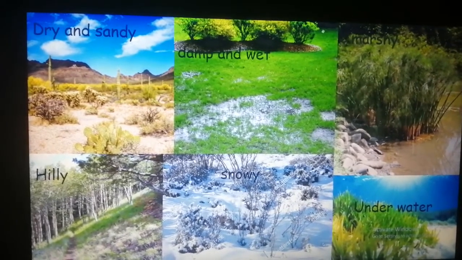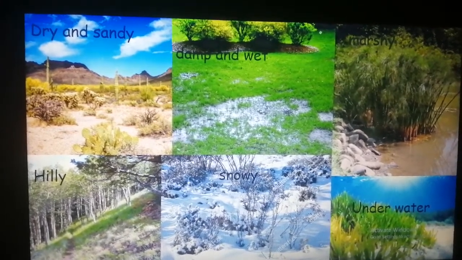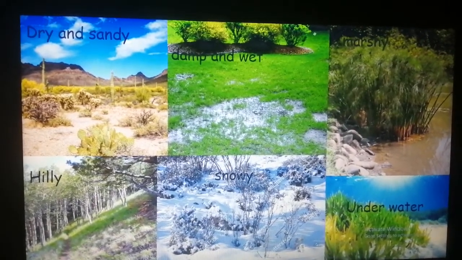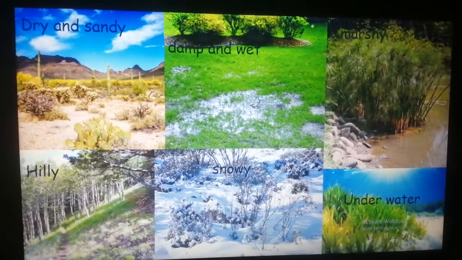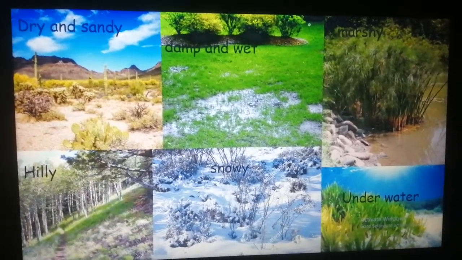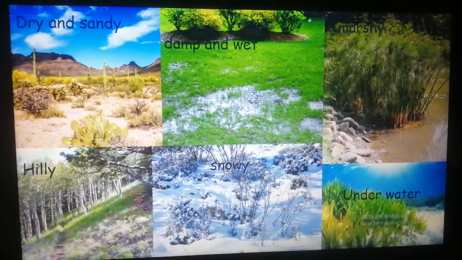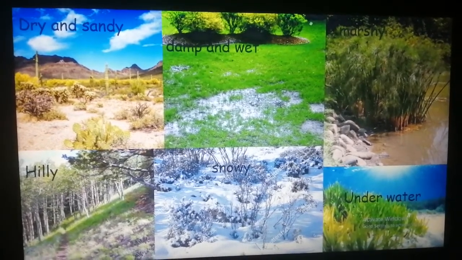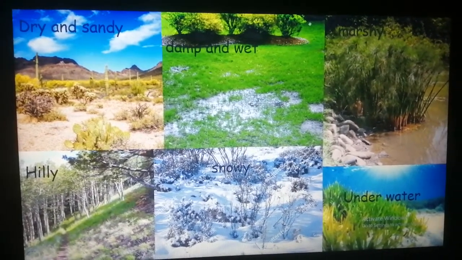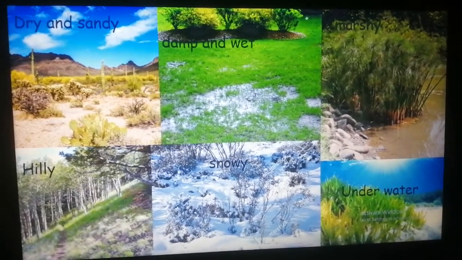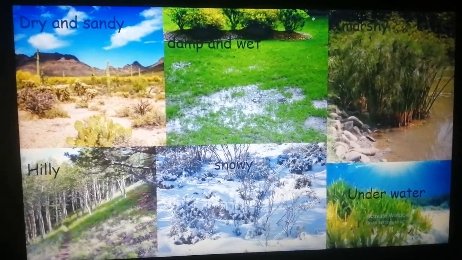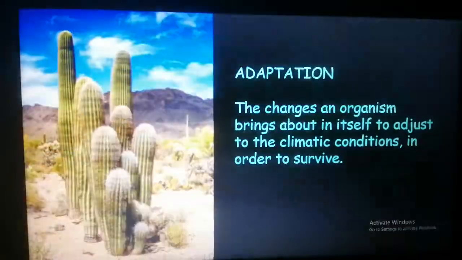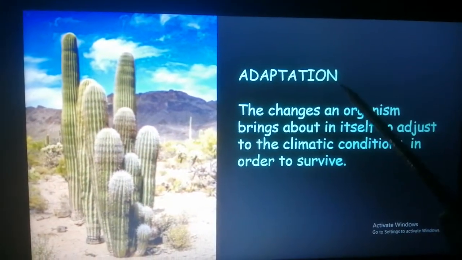Cactus has modified its leaves into spikes. Why? Because it grows in dry and sandy areas like desert, where water availability is very less. So to avoid evaporation or loss of water from the plant, it has converted its leaves into spikes. Such changes that are brought about by any organism to live or to adjust with its surrounding, they are called as adaptations. So what are adaptations?